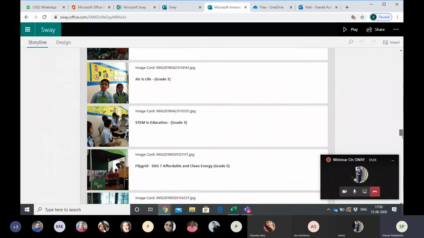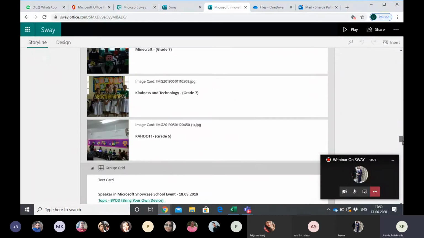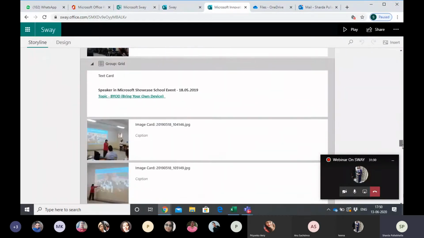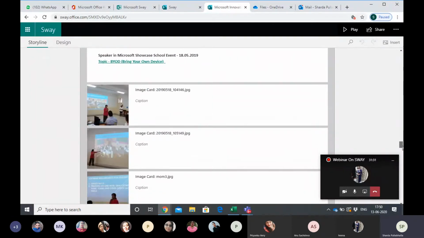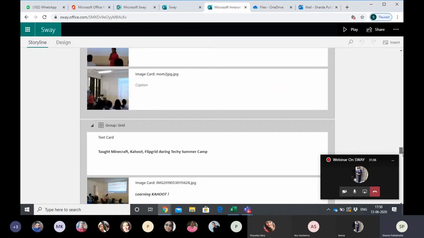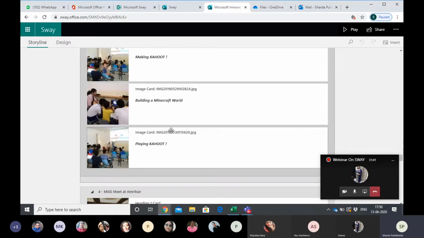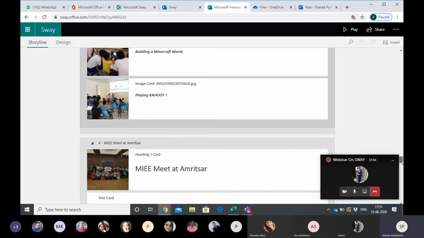This is about the edu days that we had conducted. This was last year, learning marketplace. Okay, group grid again. So text card, and what are we going to do? Bring your own device. I was talking about bring your own device, addressed to everyone in the hubs meeting. So Minecraft, Kahoot: this is about the June summer vacations, when we had a few outsiders coming to our school. Students had come, and then we played Kahoot and Minecraft. This is the Kahoot part in the computer lab of North Block, we had all these.